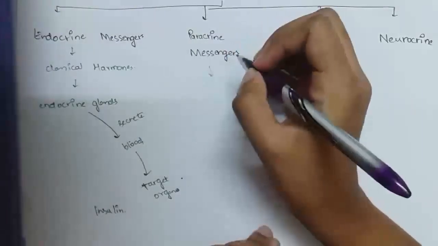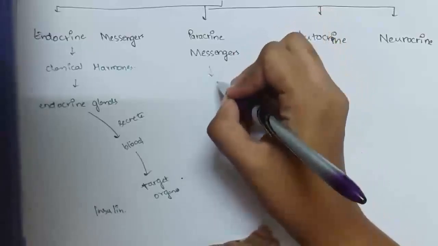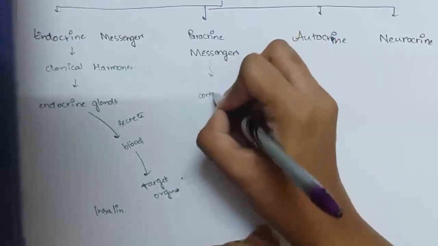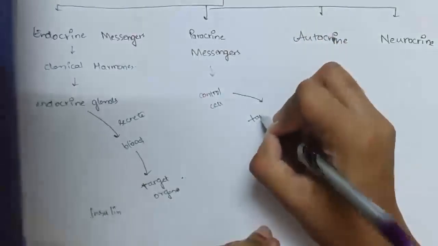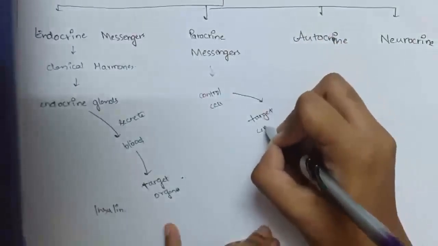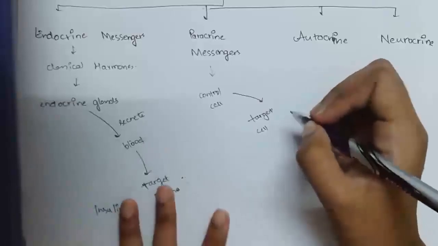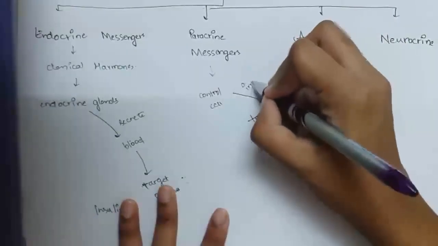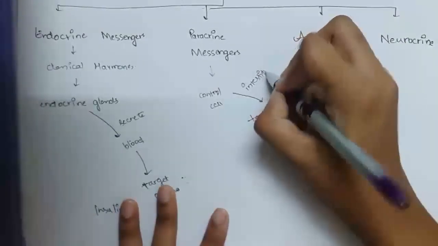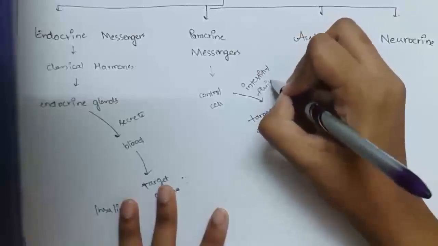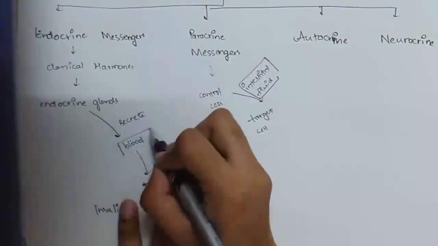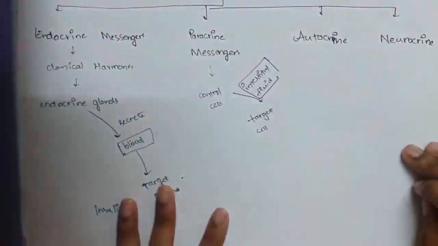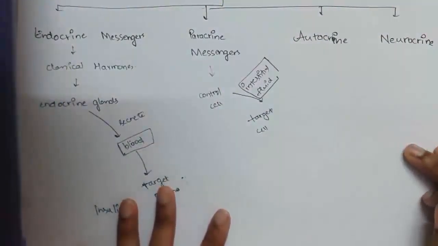And the second type of chemical messengers are paracrine messengers. These are the chemical messengers which diffuse from control cells to the target cells, that is from one cell to another cell, through interstitial fluid, not the blood. The main difference between the endocrine and paracrine is, in endocrine the substance is taken through blood, whereas in paracrine it occurs through interstitial fluid.